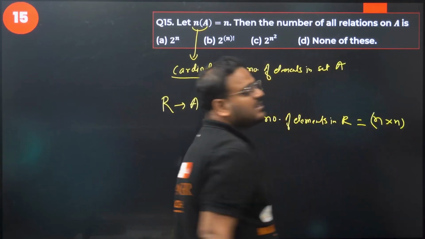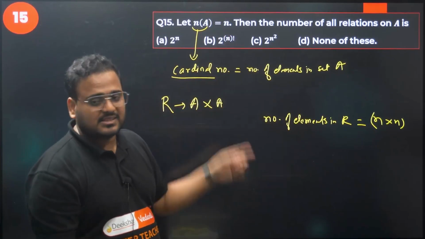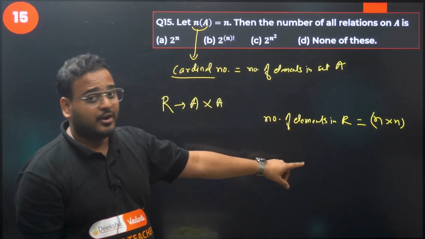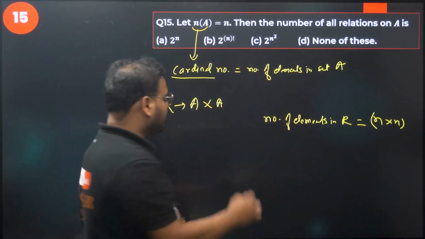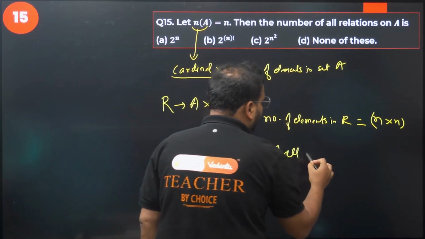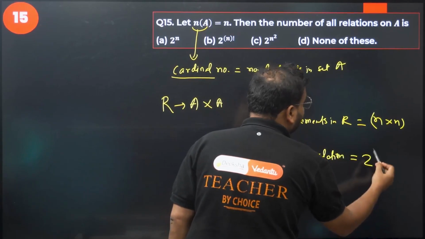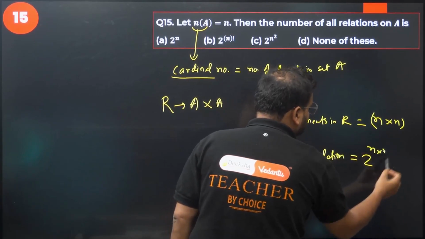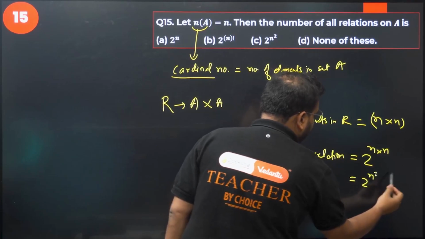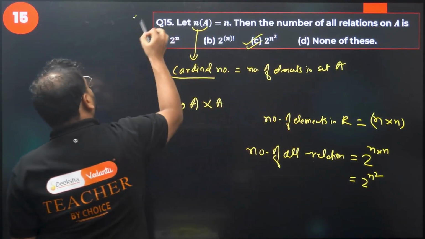That's the number of elements in the relation R, not the number of relations. The number of all relations will be different. The number of all relations will become 2 power n cross n. How much is that going to be? 2 power n square. Option is C. I hope you can understand that.